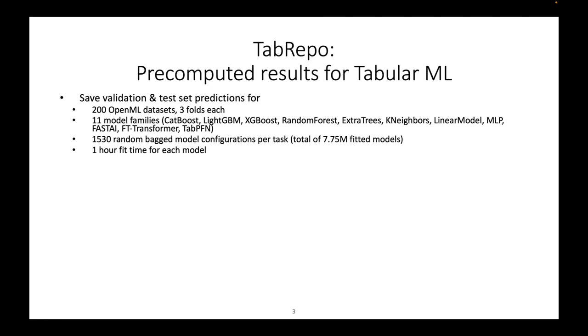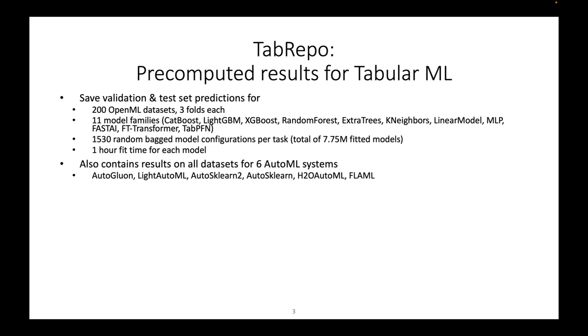We save validation and test set predictions for 200 OpenML datasets with three folds each on 11 model families for 1,530 random bagged model configurations per task, for a total of 7.75 million fitted models, or 1310 models in the paper. We added some more afterwards. And with 1 hour fit time for each model.